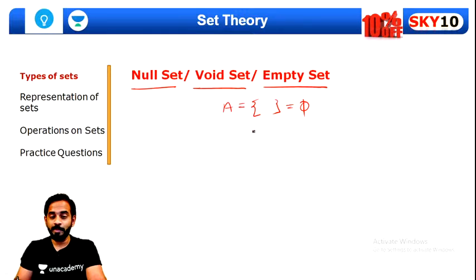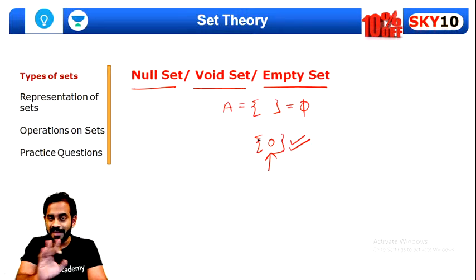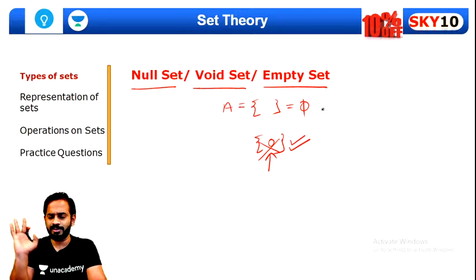So there should not be any element in that set. Now some of the students might get confused if we have 0 in this set, let's say. Some of the students might still say that this is a null set, but no guys, this will not be a null set because we still have one element in that, that is 0. 0 is an element. We cannot call this a null set. For a null set we should not have even a single element in that set. So very simple. I hope all of you understood this part.